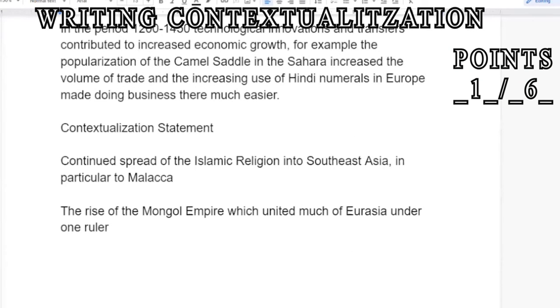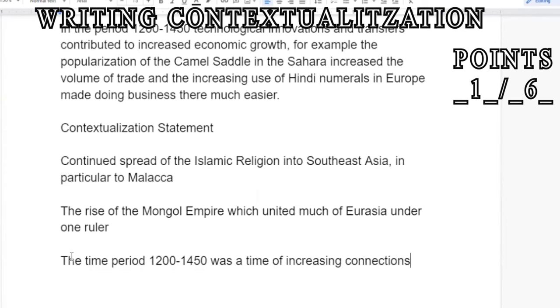Now, I like to tell my students to usually begin their contextualization statement with sort of a broad, overarching sentence that can cover a lot of things. It can be purposefully a little bit vague. So, for example, the time period 1200 to 1450 was a time of increasing connections, right? Something that's very broad, very general, right? But it says that you at least know a little bit about what was going on during this time period. I'm also mentioning increased connections because that is one of the things that economic growth did during this time period, was that it increasingly connected regions, right? But I'm just going to start with this very broad sentence.